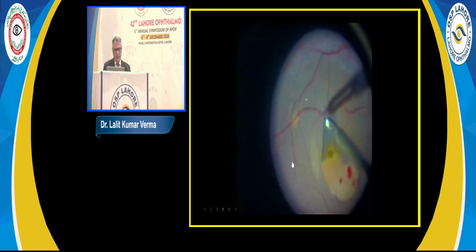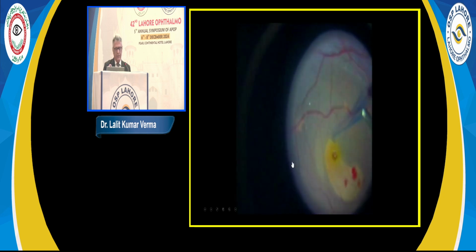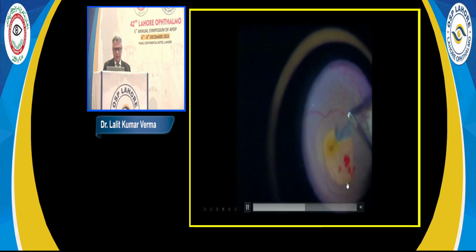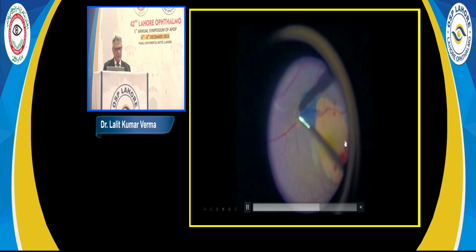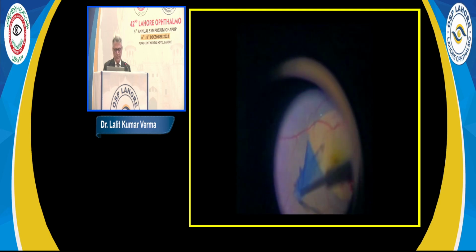You can use various instrumentations. Diamond duster is one. Normally we prefer the pinch and peel technique. Directly, with the help of Eckhart forceps, directly pinch here. Some degree of small hemorrhages may occur, but this is of no concern at all.